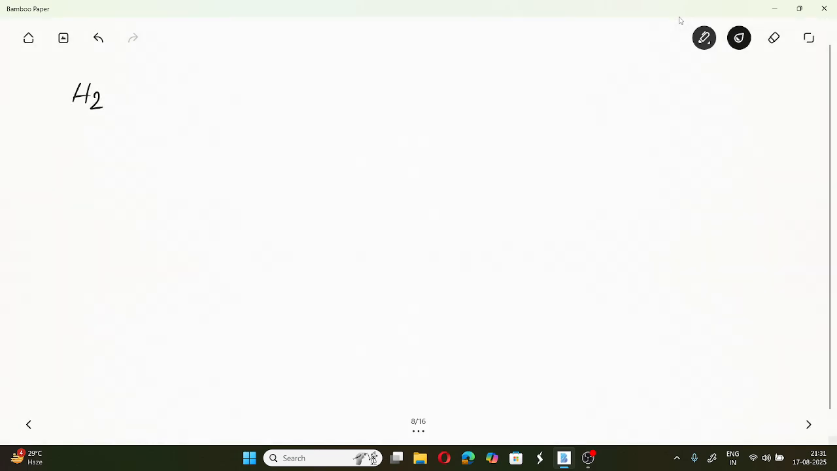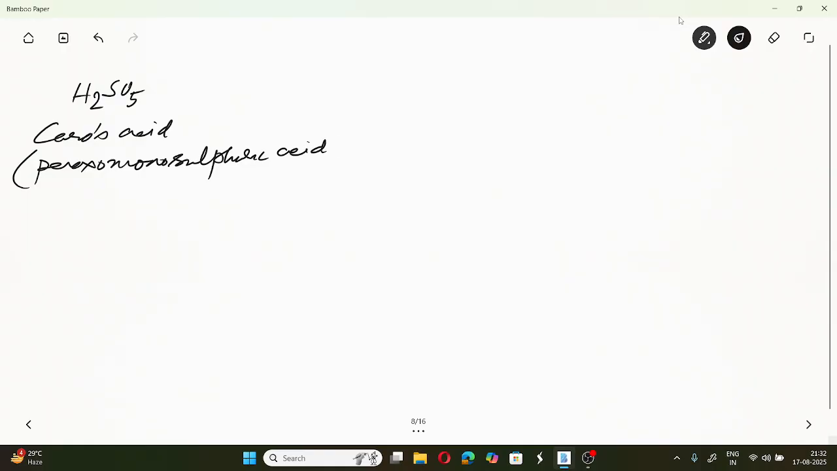Next, if you look at H2SO5, you know that this is Caro's acid or peroxomonosulfuric acid. Okay, Caro's acid or peroxomonosulfuric acid. This is exactly like sulfuric acid, except one of the OH is replaced by OOH, a peroxo group, peroxomonosulfuric acid. Okay,